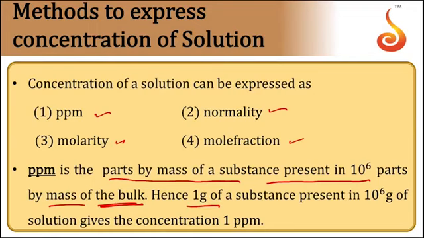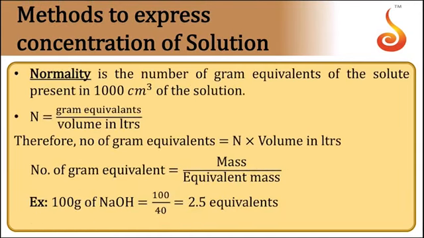Say for example, 1 gram of substance is present in 10 power 6 grams of solution. That is said to have a concentration of 1 ppm. So the number of parts present in 1 million parts of a solution is called parts per million.